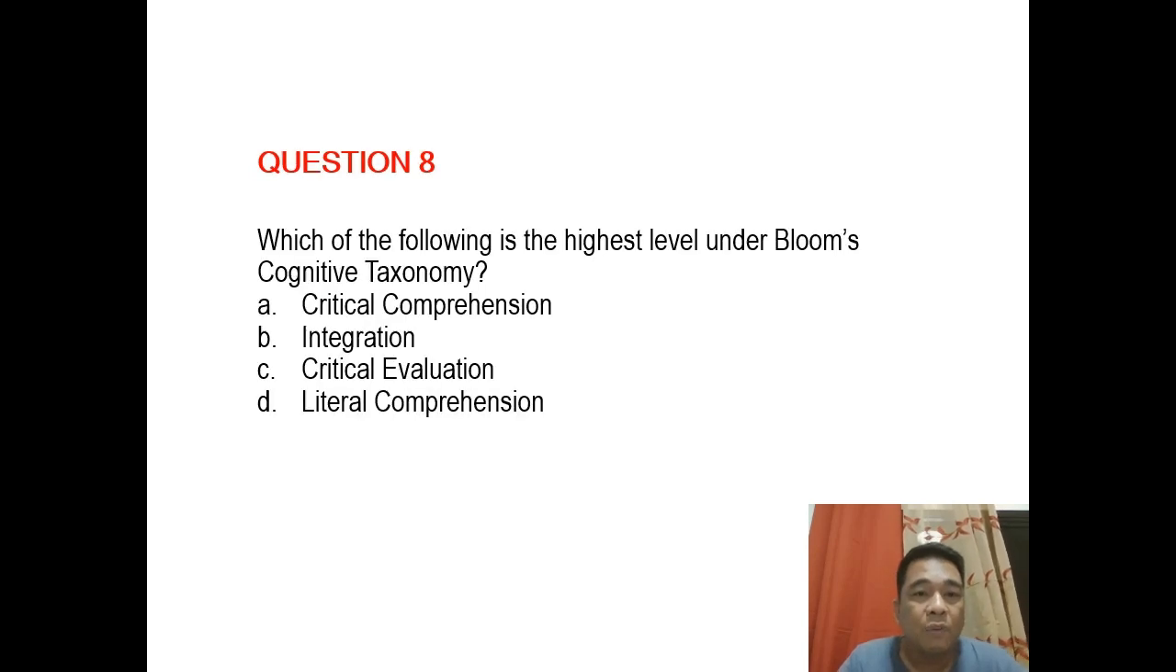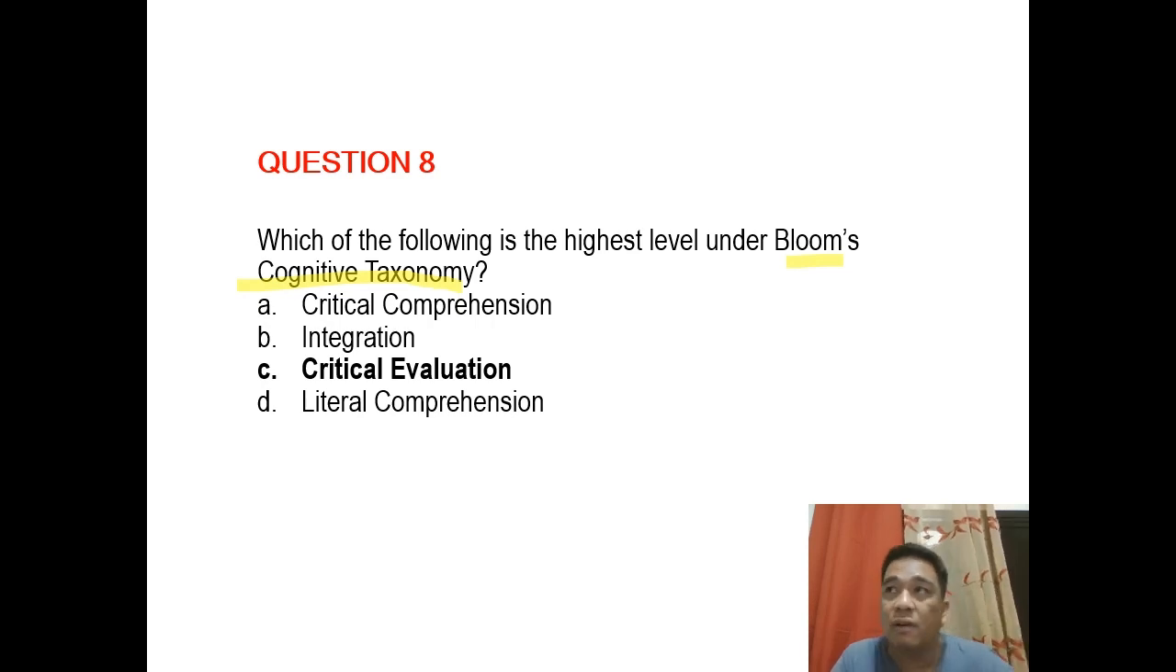Question number 8. Which of the following is the highest level under Bloom's cognitive taxonomy? Critical comprehension, integration, critical evaluation, or literal comprehension? Go. Correct answer is letter C, critical evaluation. We talk about Bloom. Bloom's cognitive taxonomy has already been revised at nagkaroon na ng Anderson-Krathwohl revision. No? The one being revised by Anderson-Krathwohl is already anchored on the Bloom's cognitive taxonomy. Definitely, siya yung pinagmulan niyan.